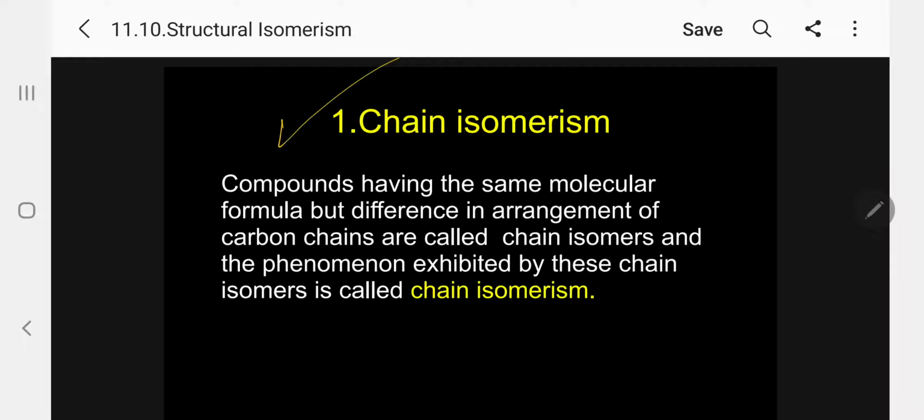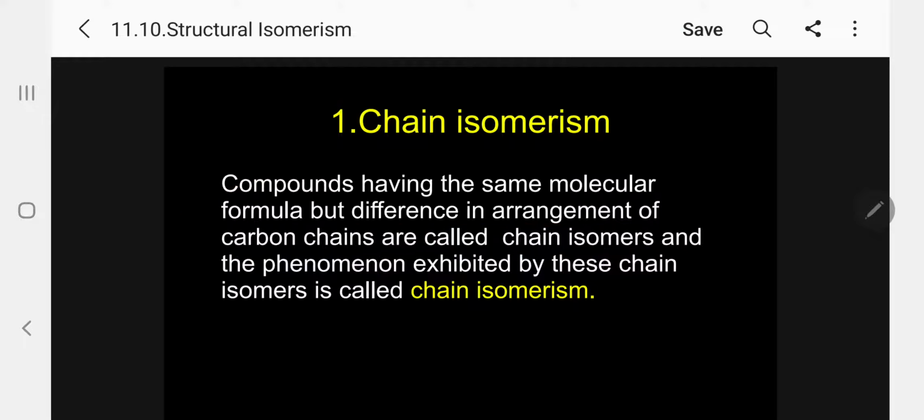How can I define chain isomerism? Very simple. Compounds having same molecular formula but difference in arrangement of carbon chain. Compounds having same molecular formula but difference in arrangement of carbon chains are called chain isomers, and the phenomenon exhibited by the chain isomer is called chain isomerism. Very, very important. So, molecular formula should be same, but the chain arrangement will be different.